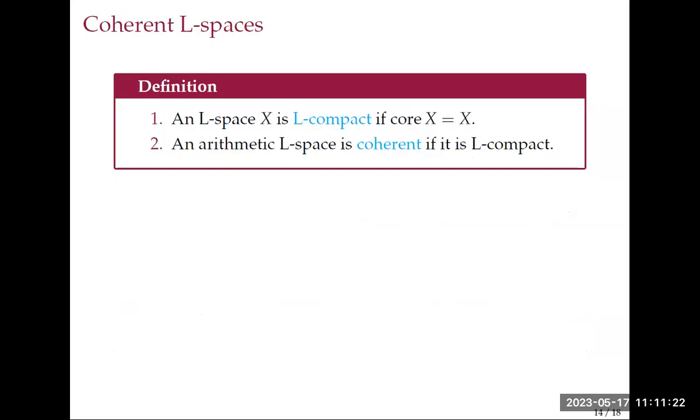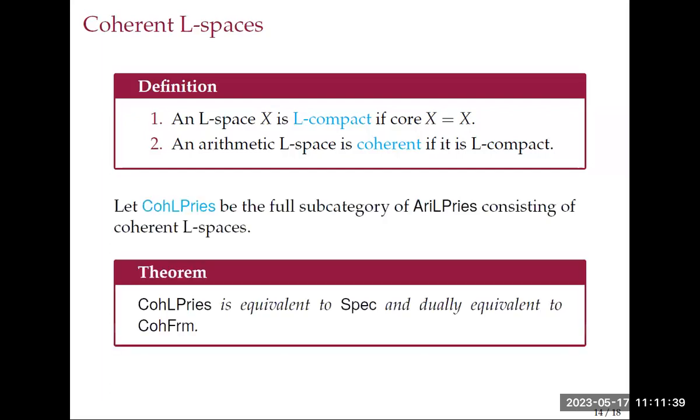So it becomes a top homomorphism, because it maps top element to top. And we call it coherent if it is arithmetic and L compact. Again, if we restrict the theorem, now we get that coherent L spaces are equivalent to spectral spaces and dually equivalent to coherent frames.